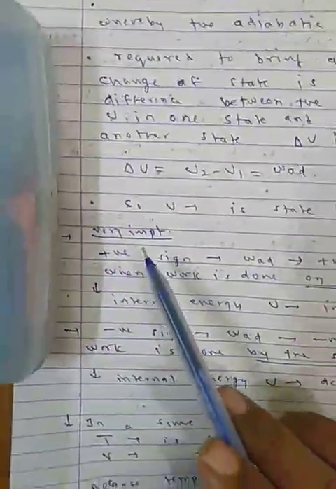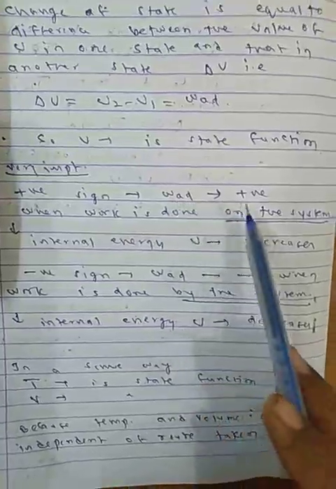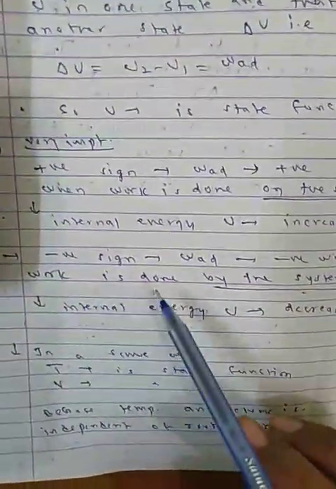Now, very important in thermodynamics numericals, you have to do the sums very carefully. It is very important, which I am teaching you now in a systematic manner. I printed the notes, so you follow this. See, positive sign means W_ad is positive when work is done on the system. At that time internal energy U increases. So if in the sum W is positive, then work is done on the system and internal energy U increases. Negative sign, W_ad negative, when work is done by the system, so internal energy U decreases.